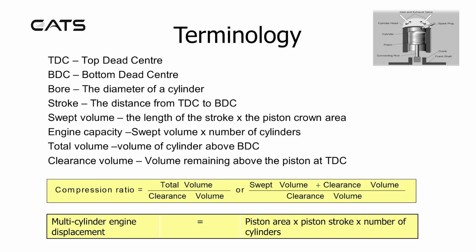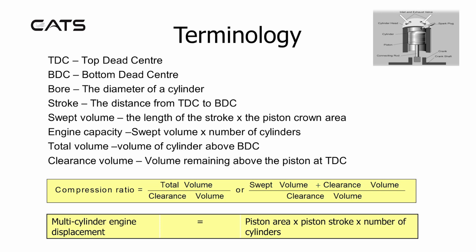Swept volume is the length of the stroke multiplied by the piston crown area. Engine capacity is swept volume multiplied by the number of cylinders. Total volume is the volume of the cylinder above bottom dead center. Clearance volume is the volume remaining above the piston at top dead center.